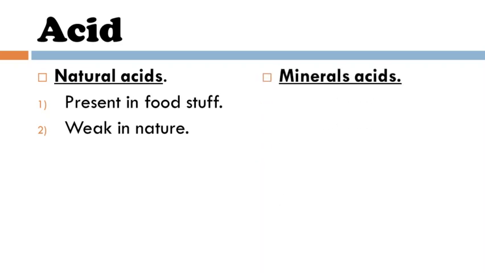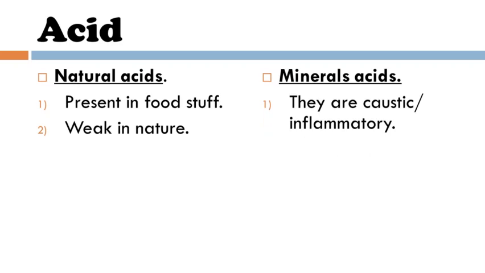Now we have the mineral acids. Mineral acids are basically lab-made acids. That means the production of these acids is done in the laboratory. They are caustic or inflammatory. That means they burn our skin and eyes when we are in direct contact with these acids, so they are very harmful.